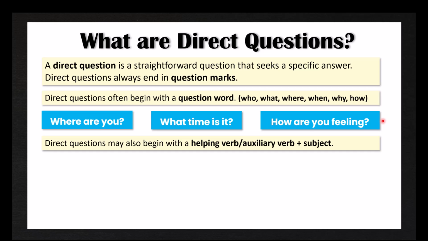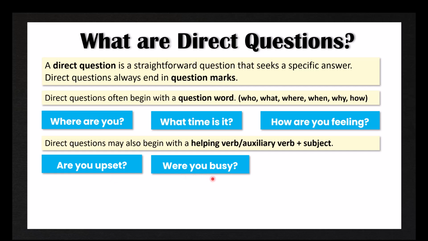Direct questions may also begin with a helping verb or auxiliary verb plus a subject. For example, are you upset? Were you busy? Is she hungry? Again, these are all very straightforward questions. Sometimes they're looking for a yes or no answer. In all cases, they are seeking a specific answer.